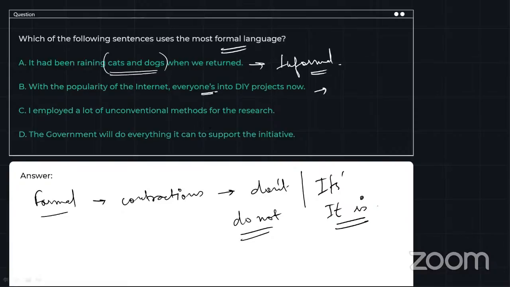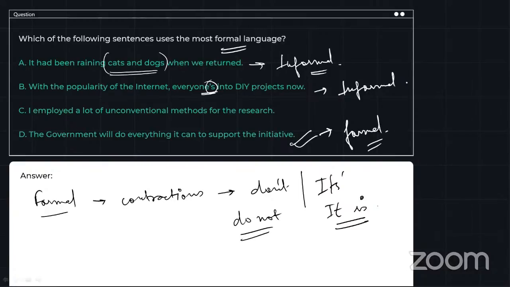Now, here, as we can see, it is using everyone's, right? That means everyone is. So this cannot be a formal sentence. I employed a lot of unconventional methods for the research. This might confuse you into being a formal sentence, but it is not a formal sentence. The government will do everything it can to support the initiative. This is a formal tone sentence.